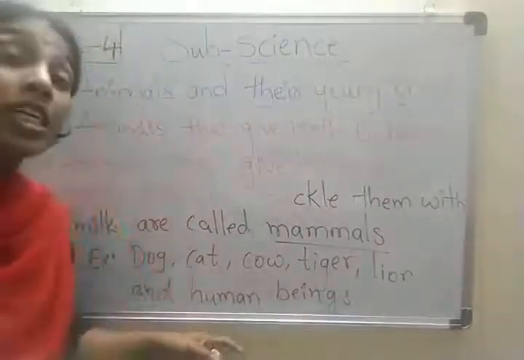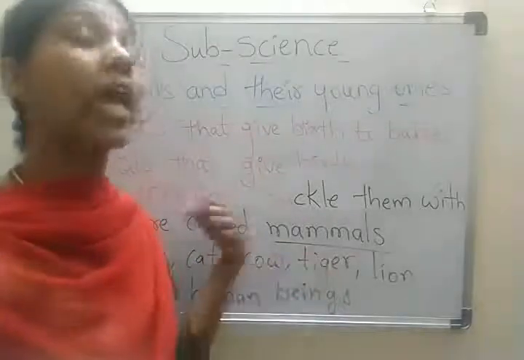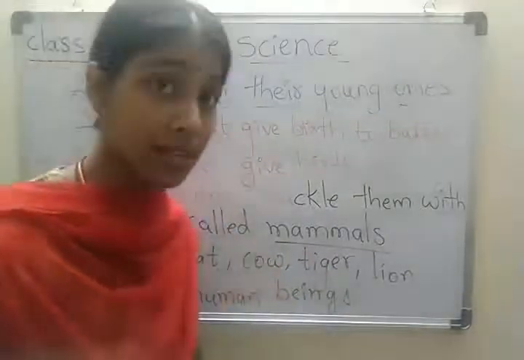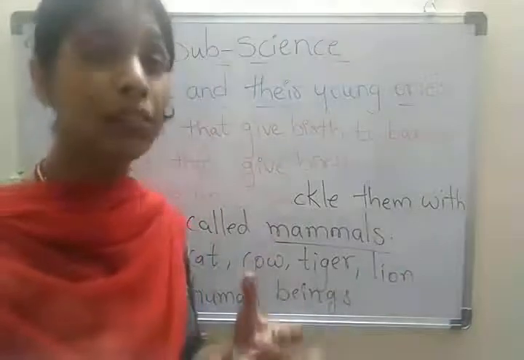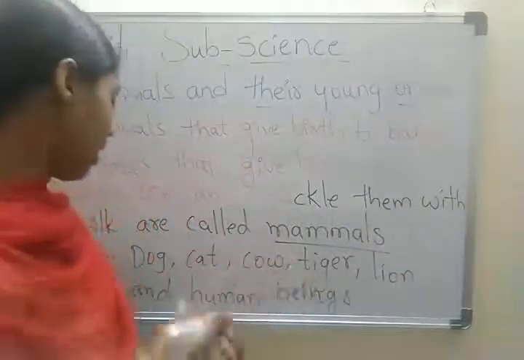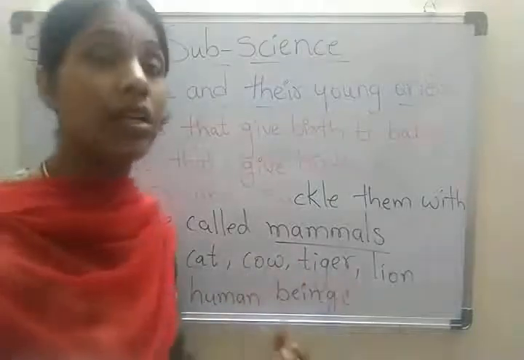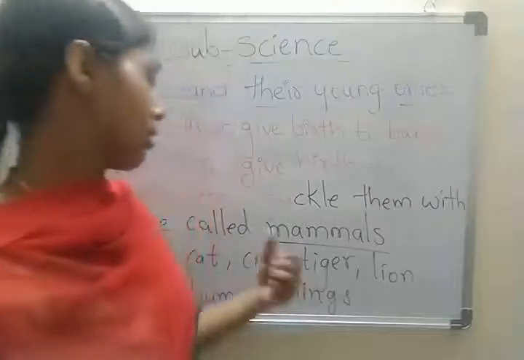What are mammals? Very good. Animals that give birth to young ones of their own kind and suckle them with the milk are called mammals. Dog, cat, cow, tiger, lion and human beings are the examples of mammals.